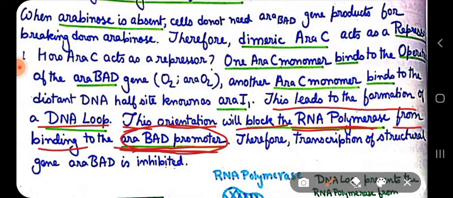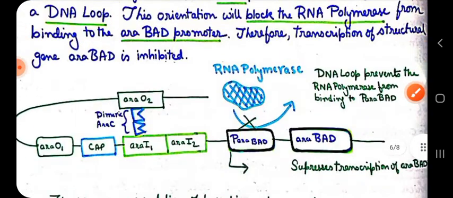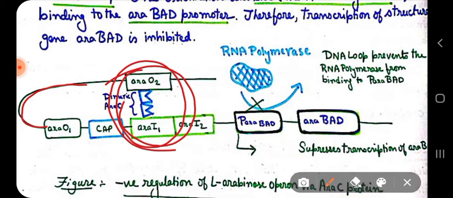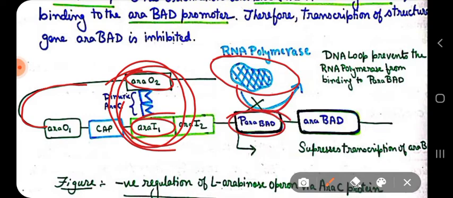Due to the binding of this ARA-C dimer with ARA-O2 and ARA-I1, the RNA polymerase is unable to bind to the promoter region of the ARA-BAD genes.